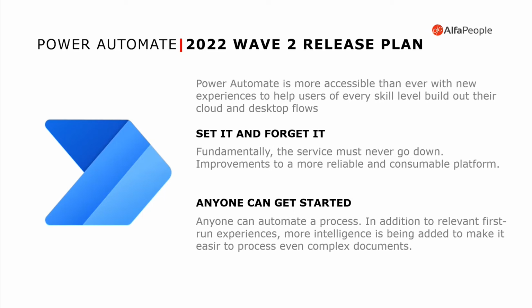Another goal for Power Automate, more and more, is set it and forget it. When we talk about set it and forget it, we are trying to create automations that never go down. This automation needs to be set and needs to work. This needs to be a more and more reliable platform. Again, this is one of the goals, and we have new features that will make your life easier and make it so the IT administrators don't need to worry about whether these automations are going to work or not, because the idea is that it has to work. So that is one of the goals for this Wave 2.